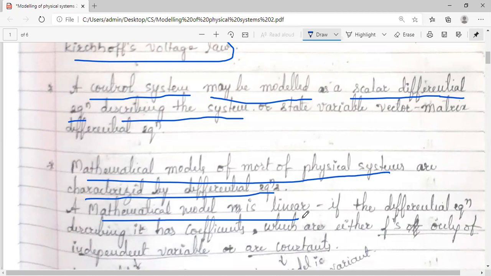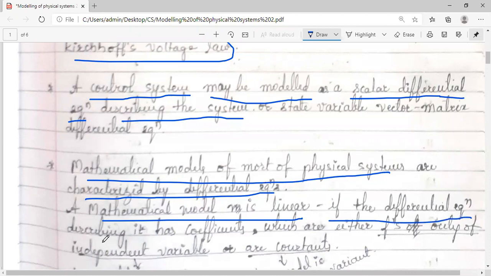A mathematical model is linear. We have already seen in the classification of control system, what do you mean by a linear and non-linear system? A system is said to be linear if it obeys the law of superposition. Sum of inputs is equal to sum of outputs. You're going to study this linearity property even in case of signals and systems as well.